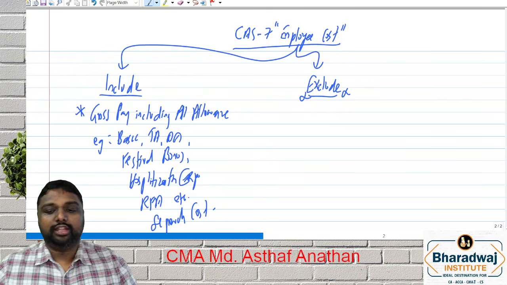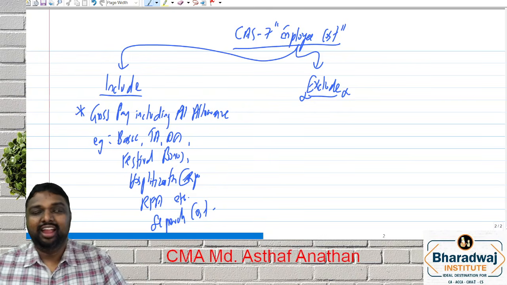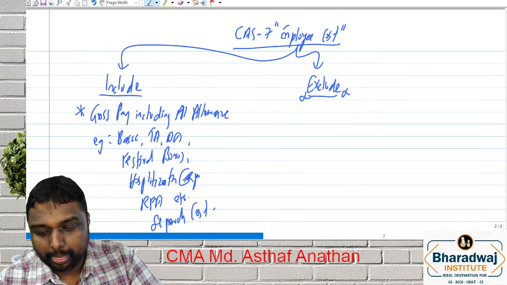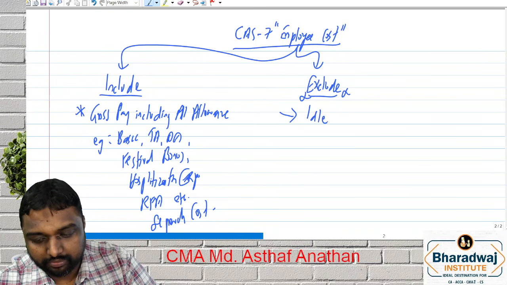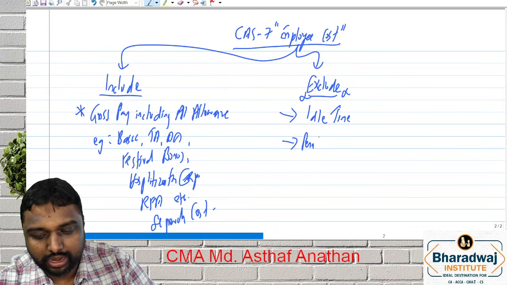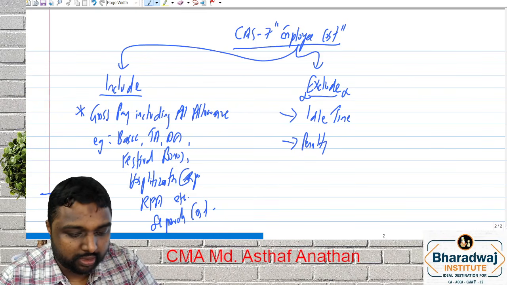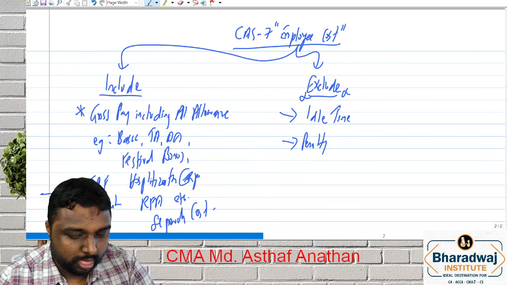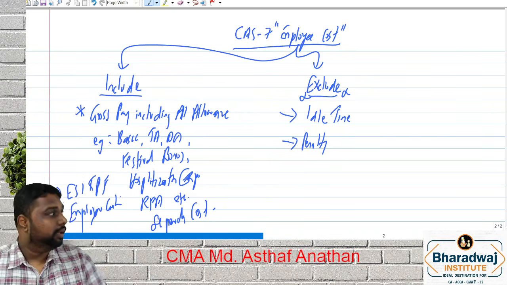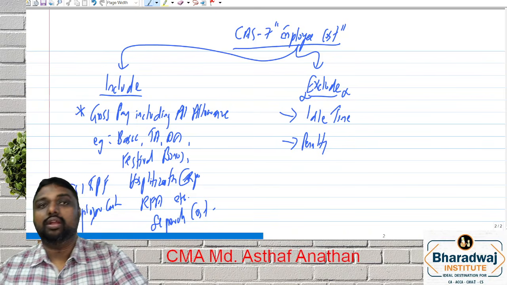Which are the items we have to exclude? We have to exclude idle time generally, or any penalty. Here it includes ESI and PF employer contribution. Idle time, penalty. Next, what will come, my dear friends?